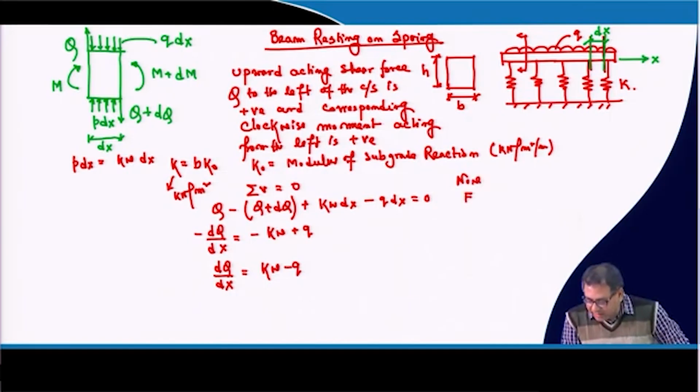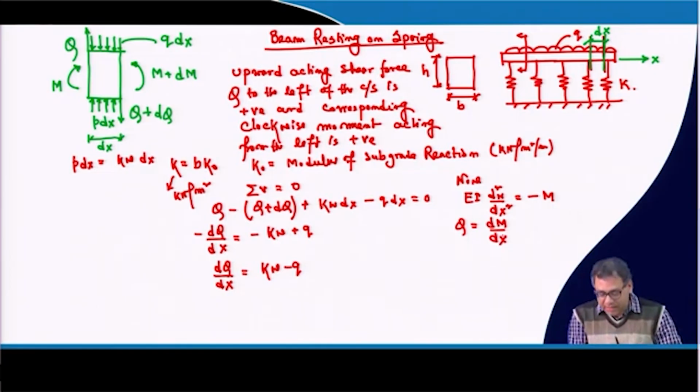Okay. So now the EI d square w dx square is written as minus m, and q is equal to dm by dx, where m is the bending moment and q is the shear force. So this shear force is dm by dx.